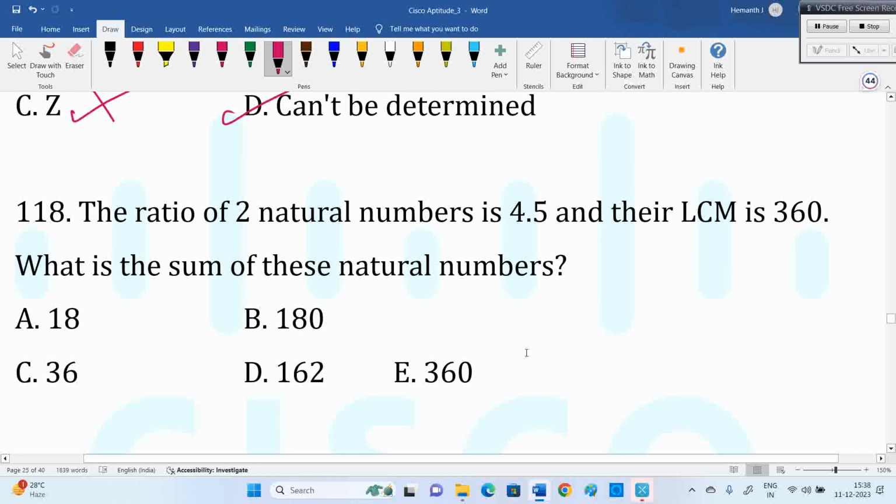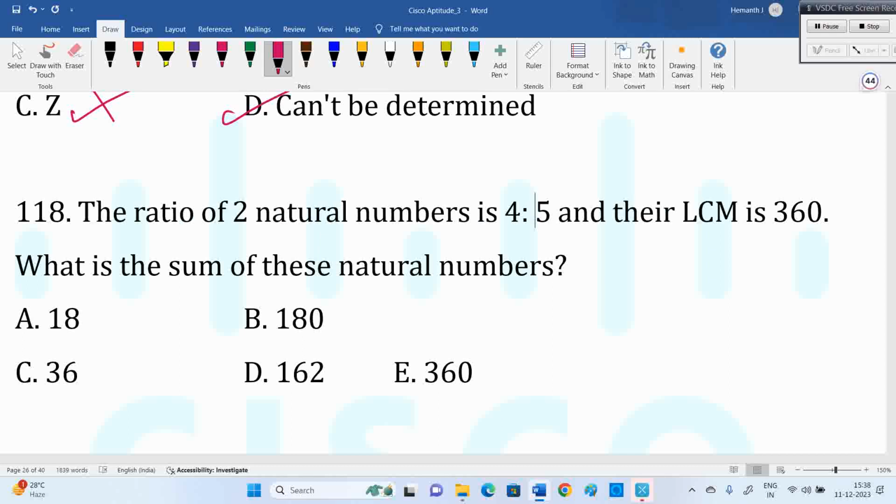So the ratio of two natural numbers is 4:5, right? And their LCM is 360. What is the sum of these natural numbers? See, LCM of two numbers is 360. Okay, ratio of those numbers is 4:5. Means 4k and 5k are the numbers.